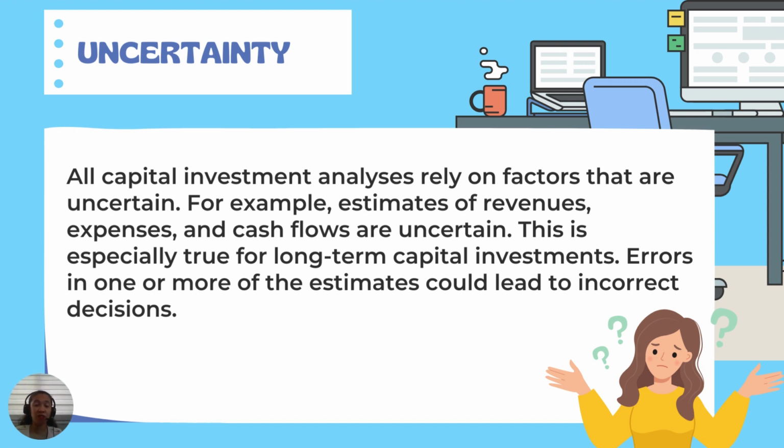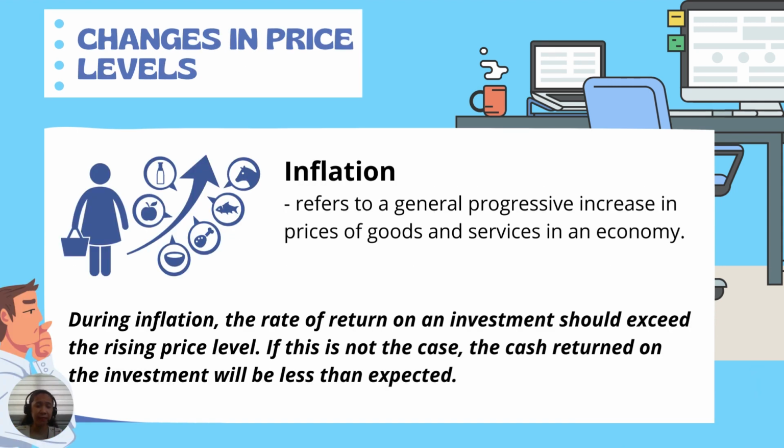Risk involves situations in which the probabilities of an event occurring are known, and these probabilities are objectively determined. However, uncertainty is a subjective phenomenon. So we have to consider uncertainties as well. Next is changes in price levels. Interest rates, inflation, and exchange rates are all highly correlated.